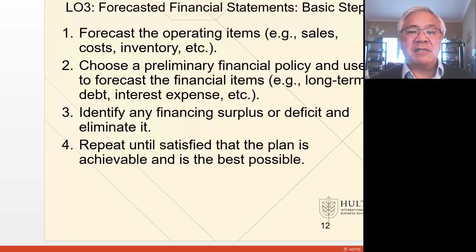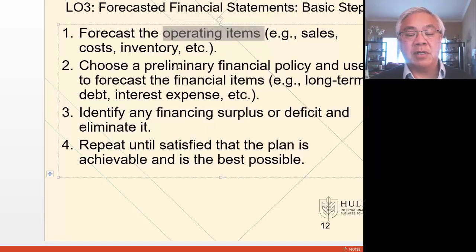So we've done some very simplistic forecasting where we just took NOPAT as a percent of sales, we took operating assets percent of sales, and we kind of went with it. Well, here we're going to go down more into the line items of the balance sheet and income statement. So we're going to be forecasting what's going to happen to the business. We call these operating items.